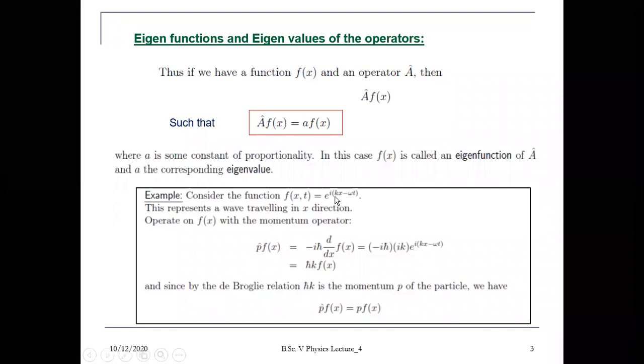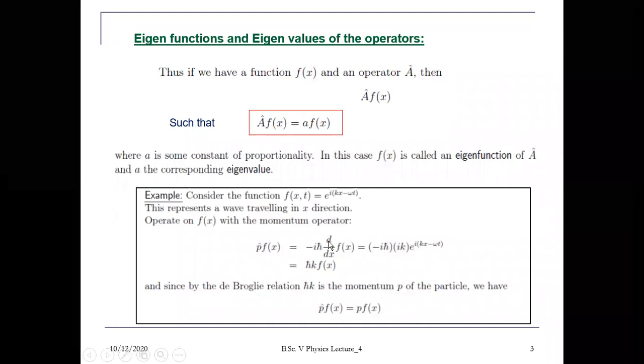Suppose we have a wave function f(x,t) equals e to the power i(kx minus omega t). So this is basically a wave function for a moving particle along the x-axis. f(x) is the function here. If we operate a momentum operator on this wave function, so p cap, that is the x component of the momentum operator, then the operator value of p x is minus i h cut d by dx. Let us operate this operator here.